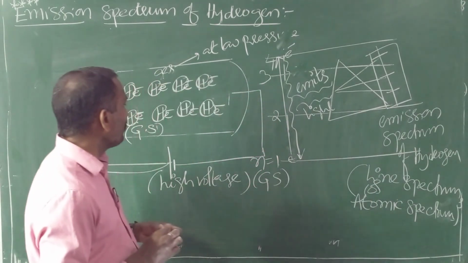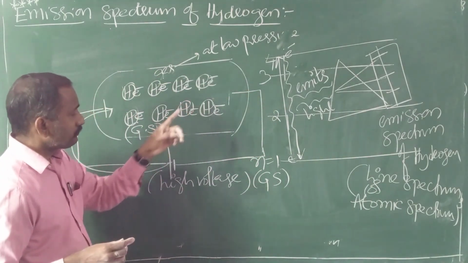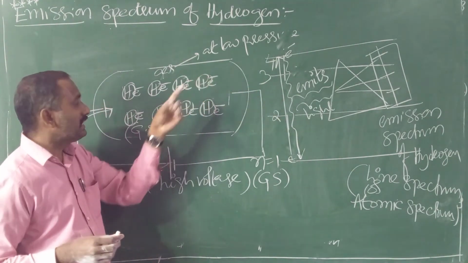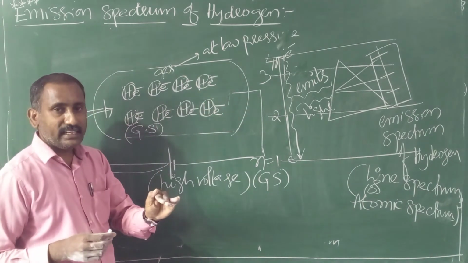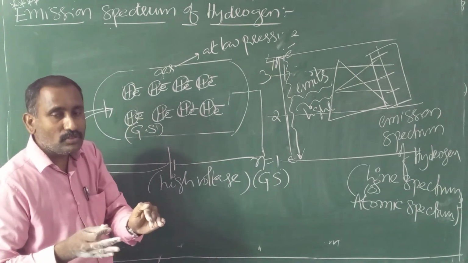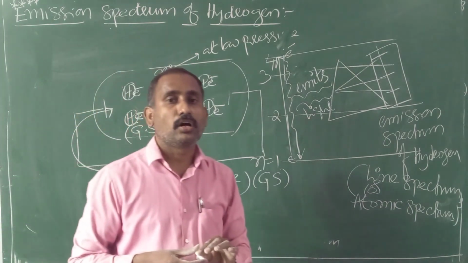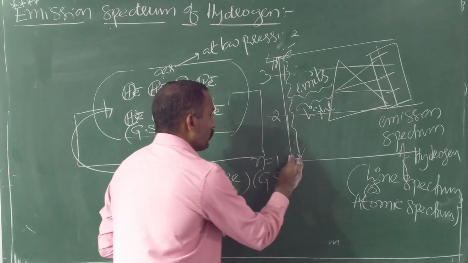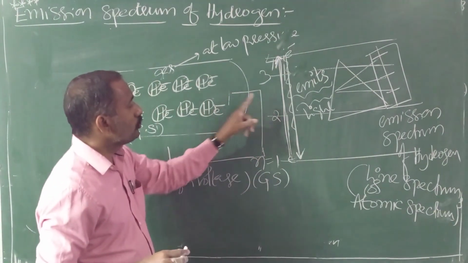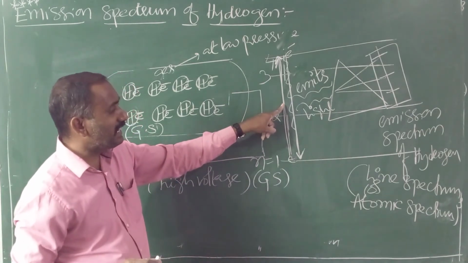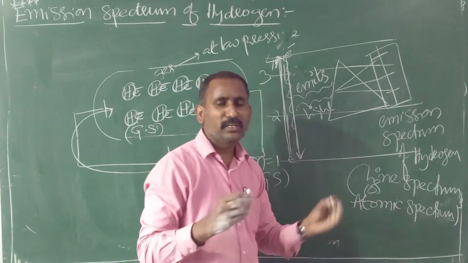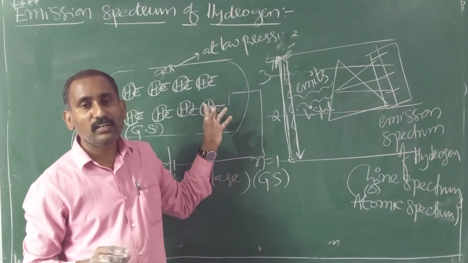Otherwise, strictly speaking, it is due to the emission of light from the atoms. Initially molecules are there, and those molecules further split into atoms. Due to transition of electrons, meaning excitation or de-excitation, from the atoms, we recorded the spectrum, hence it is an atomic spectrum. Simply remember that it is obtained from hydrogen atoms.